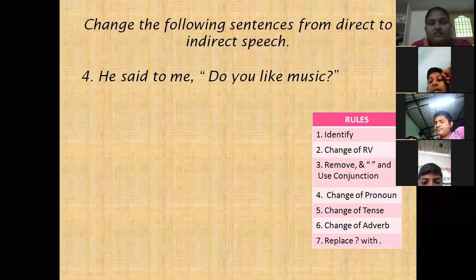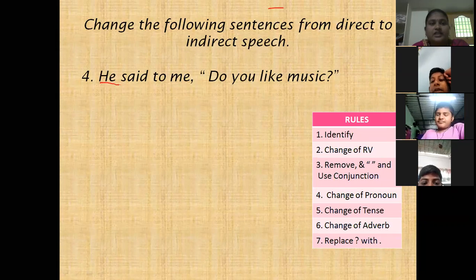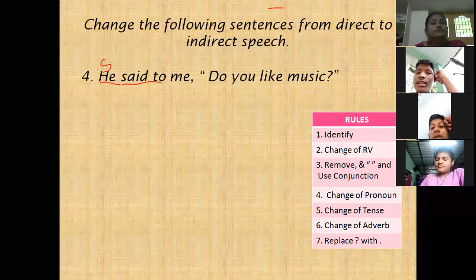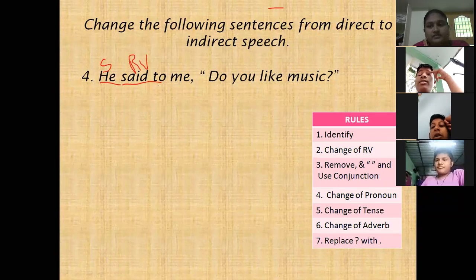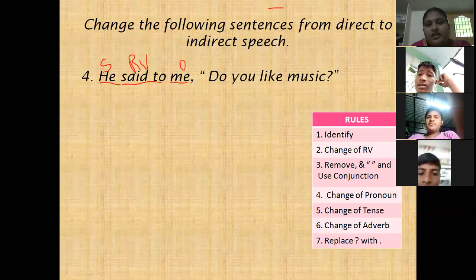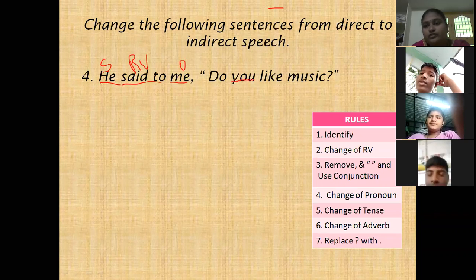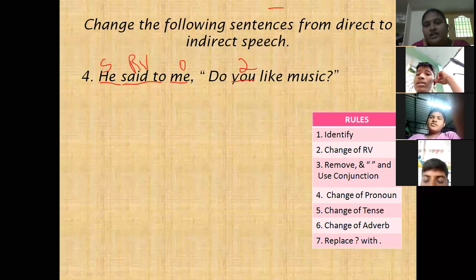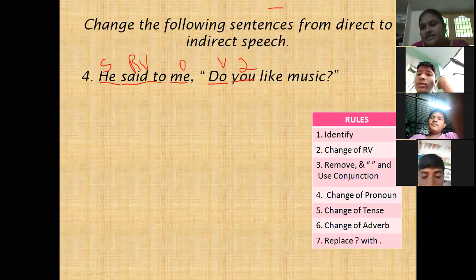Yes. The first point is identifying. He is the subject. Next, 'said to' is the reporting verb. And next, 'me' is the object, first person. And next, 'you' is in second person. Next, 'do' is the verb here, in present tense.